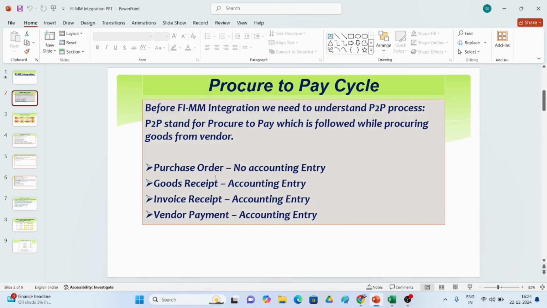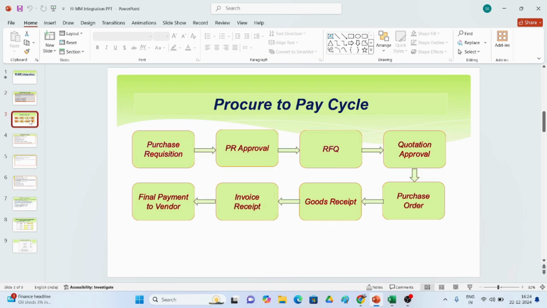If you observe here, the flow comes from the purchase order. The purchase order is created by the people. In the purchase order there won't be any accounting entry. From goods received onwards, accounting entry will be there, then invoice received, vendor payment.